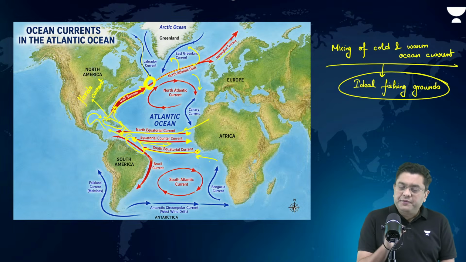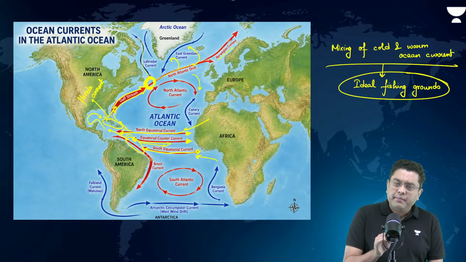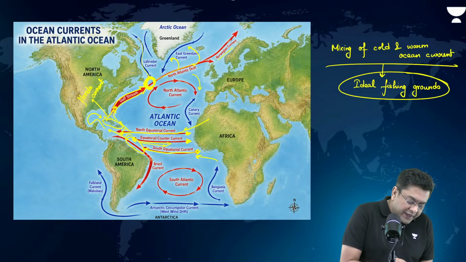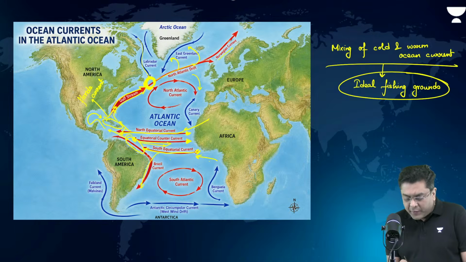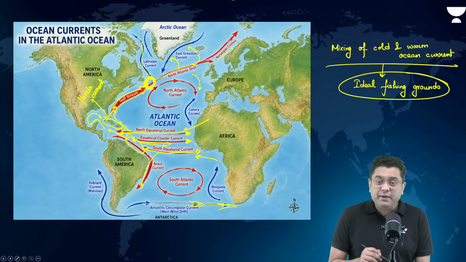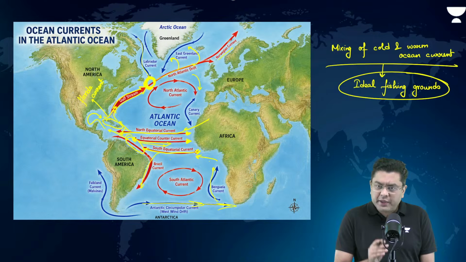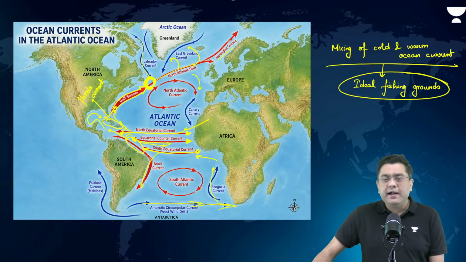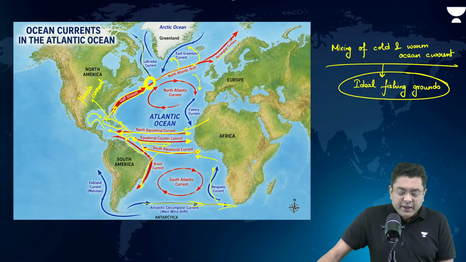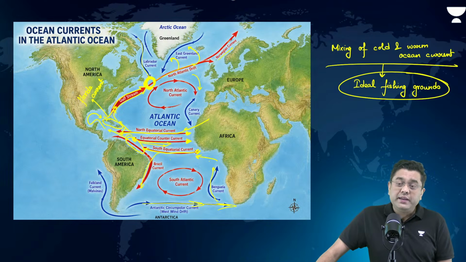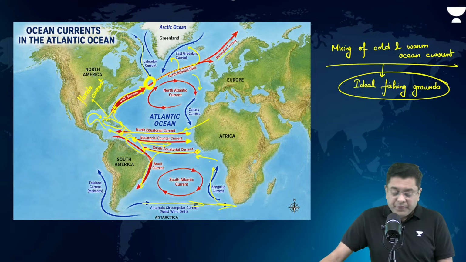Okay. If you observe the southern hemisphere, same thing, just that it bends in the leftward direction. Here you will find the Brazil current. It mixes with the West Wind Drift, the cold current around Antarctica carried by the westerlies. It will again bend leftwards, creating the cold Benguela current, because again, it is moving from higher latitude to the lower latitude. This is how ocean currents are generated. The same principle is followed in the Pacific as well as the Atlantic.